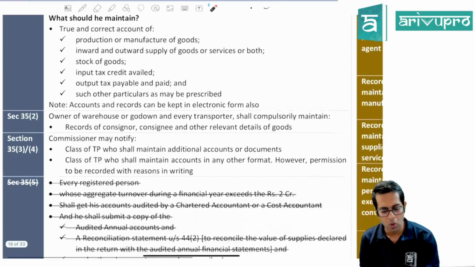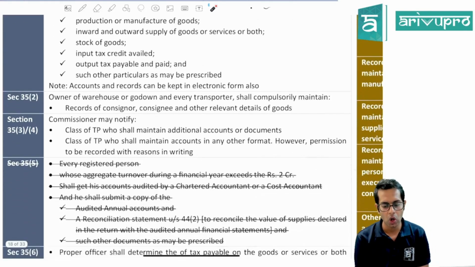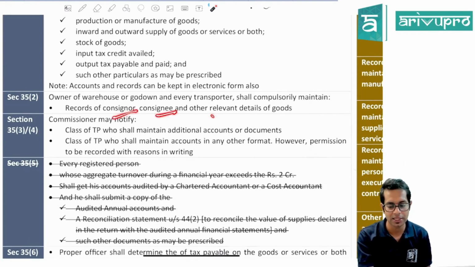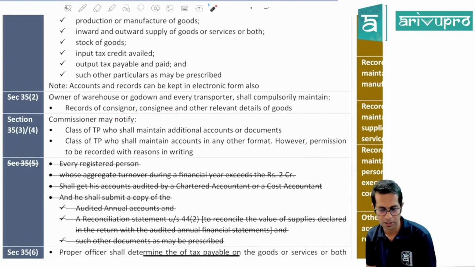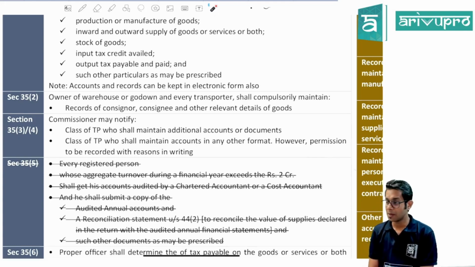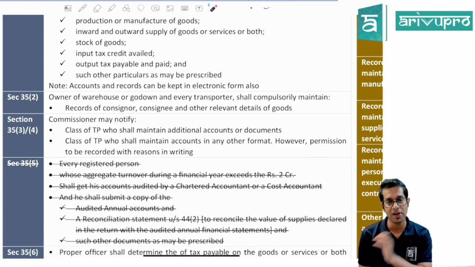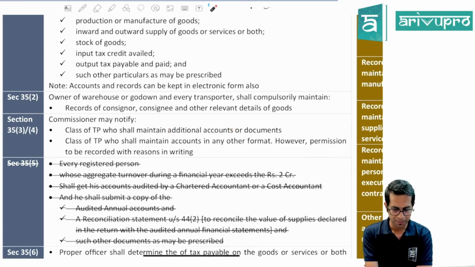Now, if you are the owner of a warehouse or a godown, or you are a transporter, then you should compulsorily maintain the details of consignor, consignee, and other relevant documents with respect to such goods. Then, the commissioner may also notify a specific class of registered persons to maintain some other books of accounts. Such a class of registered persons shall maintain additional accounts and records as may be notified by him, and the class of registered persons who shall maintain accounts in any other format.